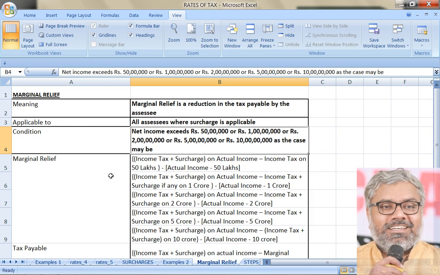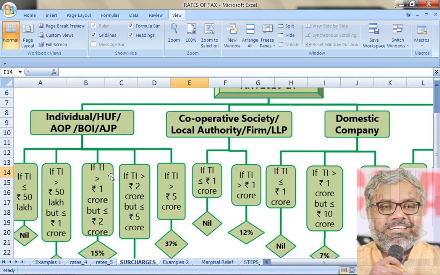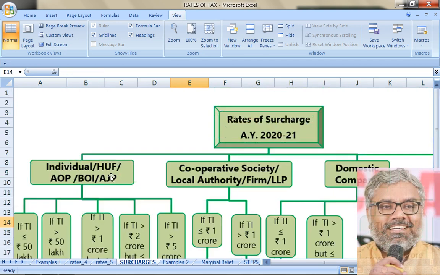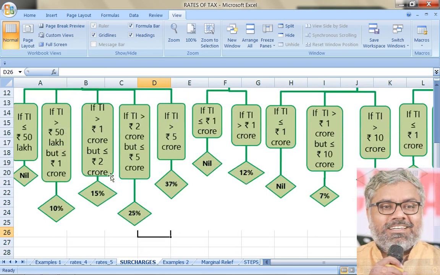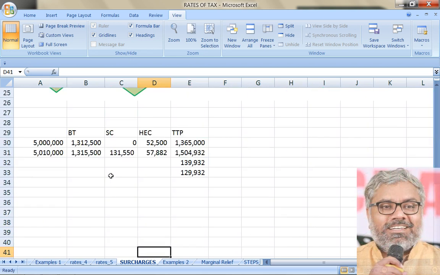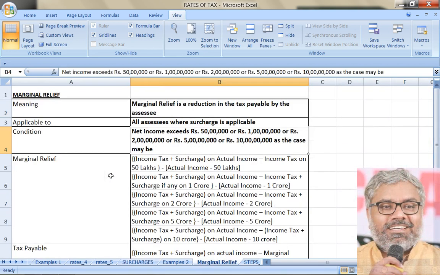That is for individuals. For individuals, the 10 crores threshold is not available, not required. Only up to 5 crores, this threshold is there. If the income of the individual crosses 5 crores by any chance, automatically the 37% surcharge will be applicable, subject to marginal relief. So the point is, when the income of any SSE exceeds these threshold limits exactly, then marginal relief will be applicable.